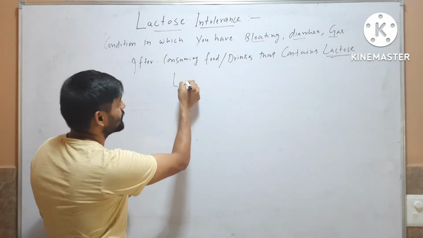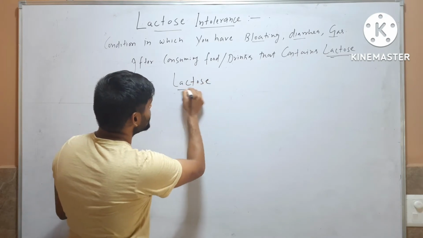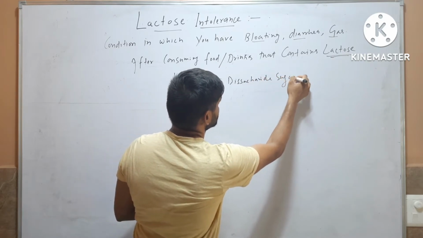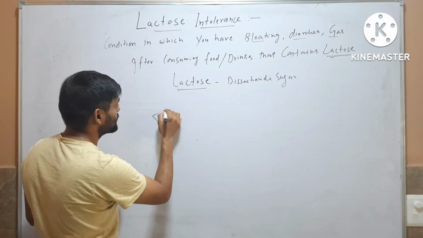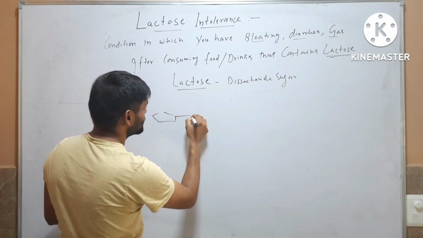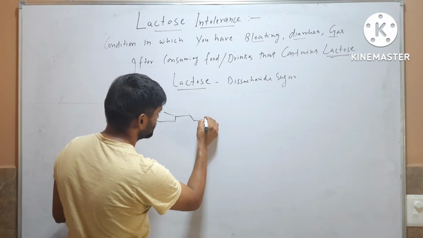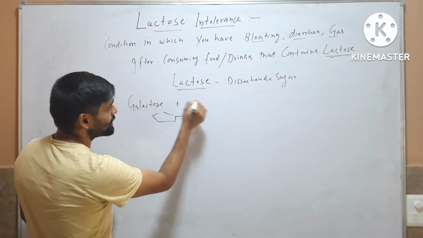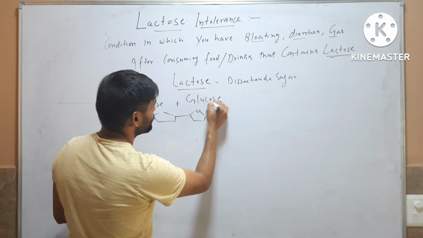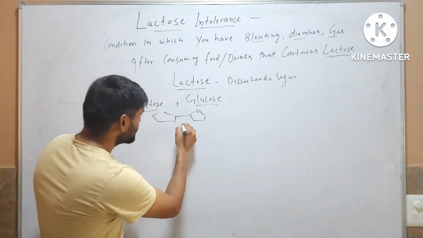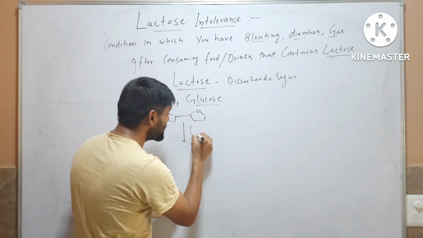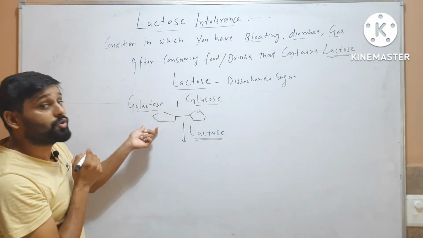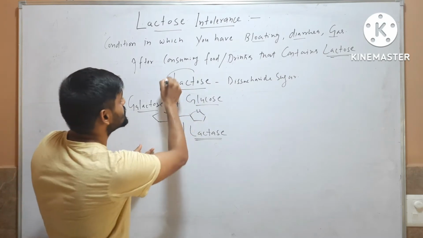So what is lactose? Lactose is a simple disaccharide sugar, and this disaccharide sugar is made up of simply galactose plus glucose, and there is a requirement of an enzyme that is called lactase for breakdown or for digestion of this lactose.